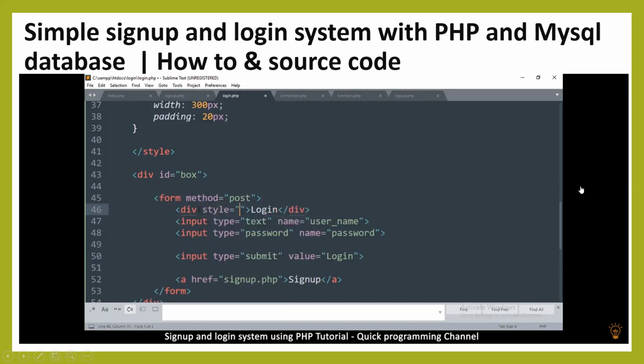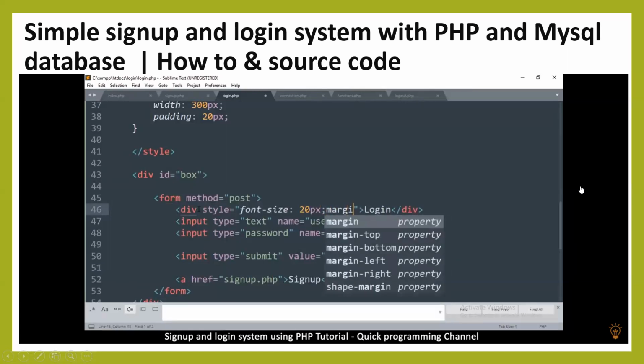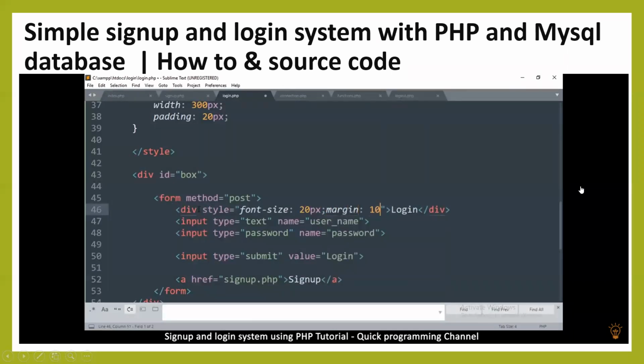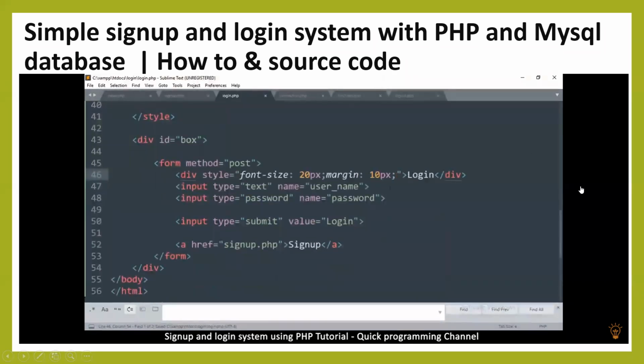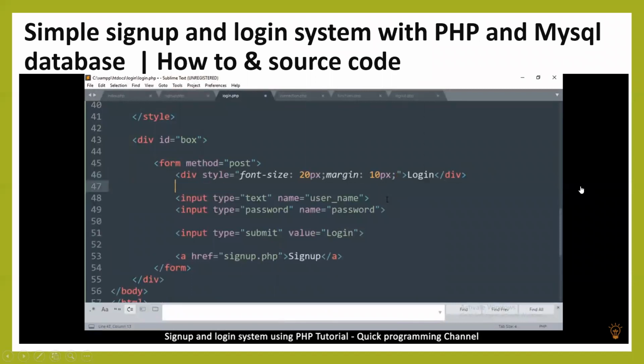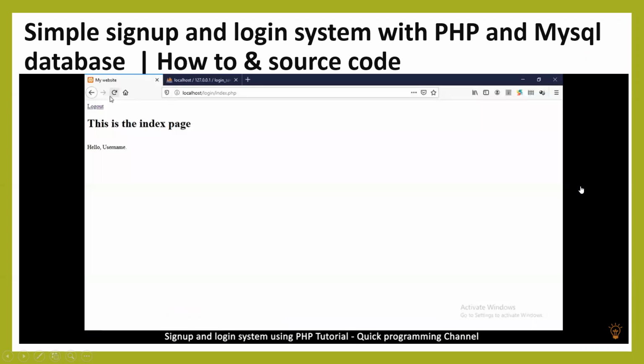Let me add a few styles here. I'm going to say font size 20 pixels, margin 10 pixels, and that's probably it. Now the only thing here is I need to put some break tags to separate these guys. So I'll put 2 break tags here, copy, paste, paste, and paste. So let me see how this looks like.